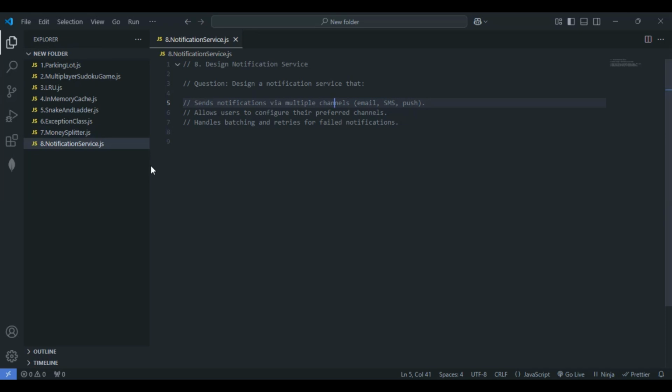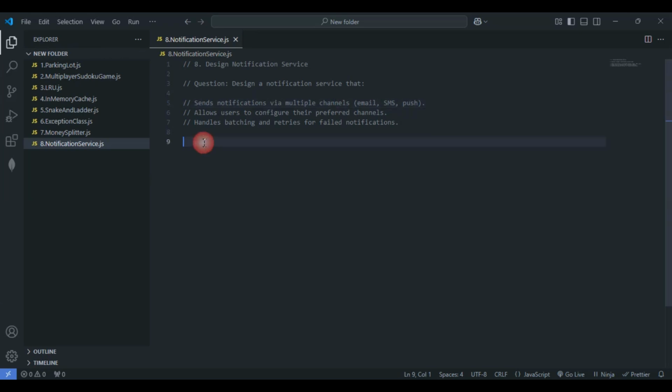If any notification fails, then we have to include the retry logic, something like please retry again. So let's include the retry logic for the failed notification as well. Just keep these three things in mind. First, the notification should have a fallback mechanism. Second, we have to prioritize user preference for the channels. Third, the main thing, we have to include the retry logic for the failed notifications. I hope this is clear. Let's implement the same thing in the form of code.